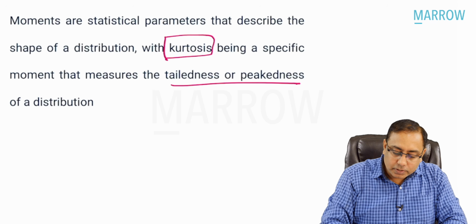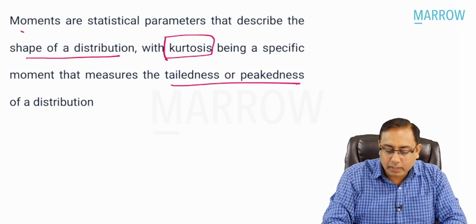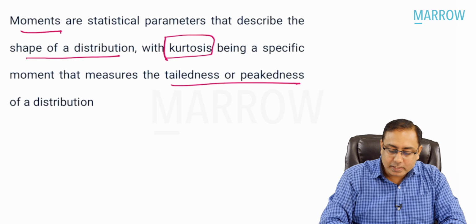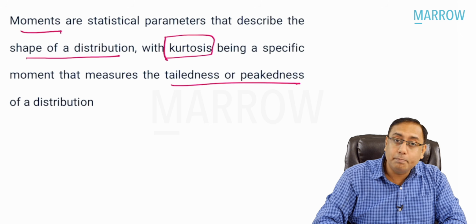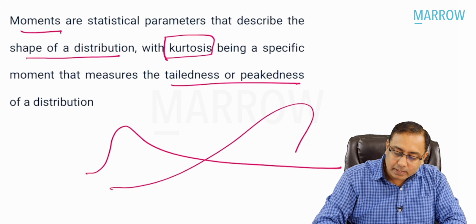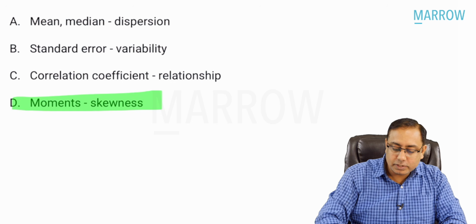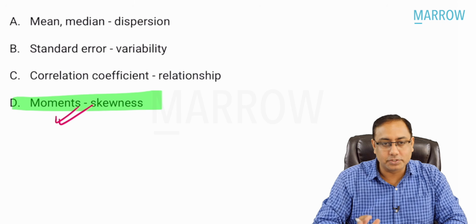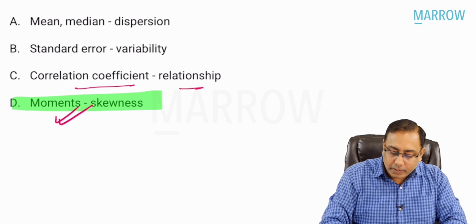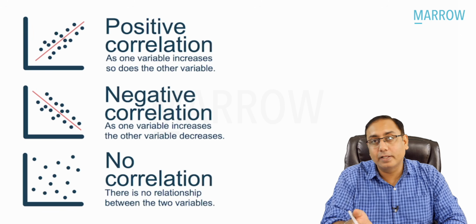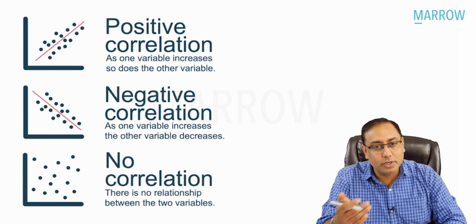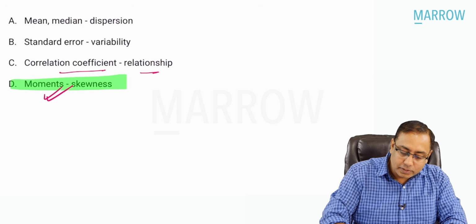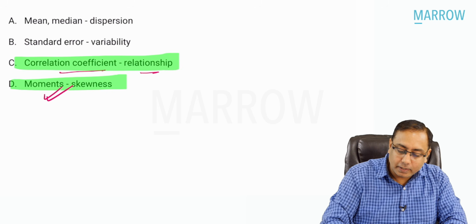Now there is also something called the shape of distribution, that is called moments, and moments is skewness, like where the peak is. Is it like this? Is it like this? So skewness is measured in moments. That is the correct answer. Correlation coefficient will tell you relationship. So of course we know that there is a positive correlation, negative correlation, no correlation. So option C is also looking to be the correct answer.